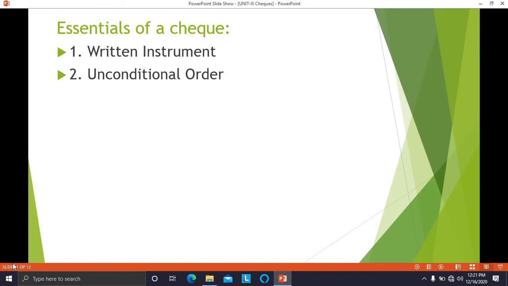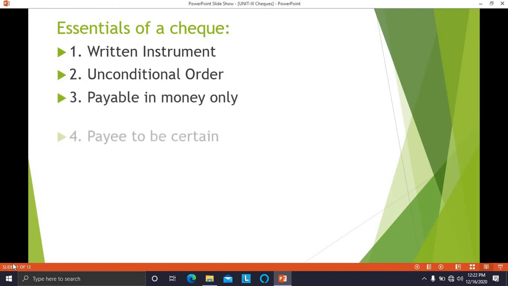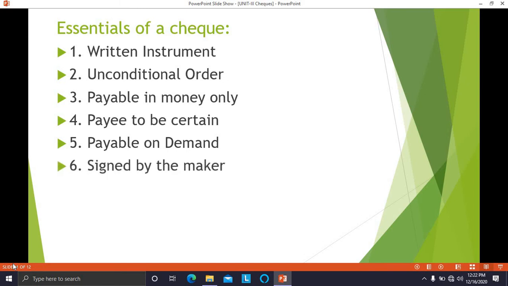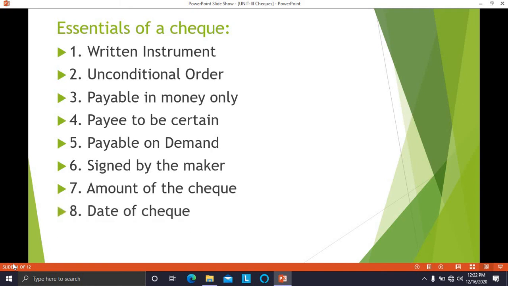There is an unconditional order, payable in money only, payee to be certain, payable on demand, signed by the maker, amount of the check, date of check, and delivery of check. These all are the essentials of a check.